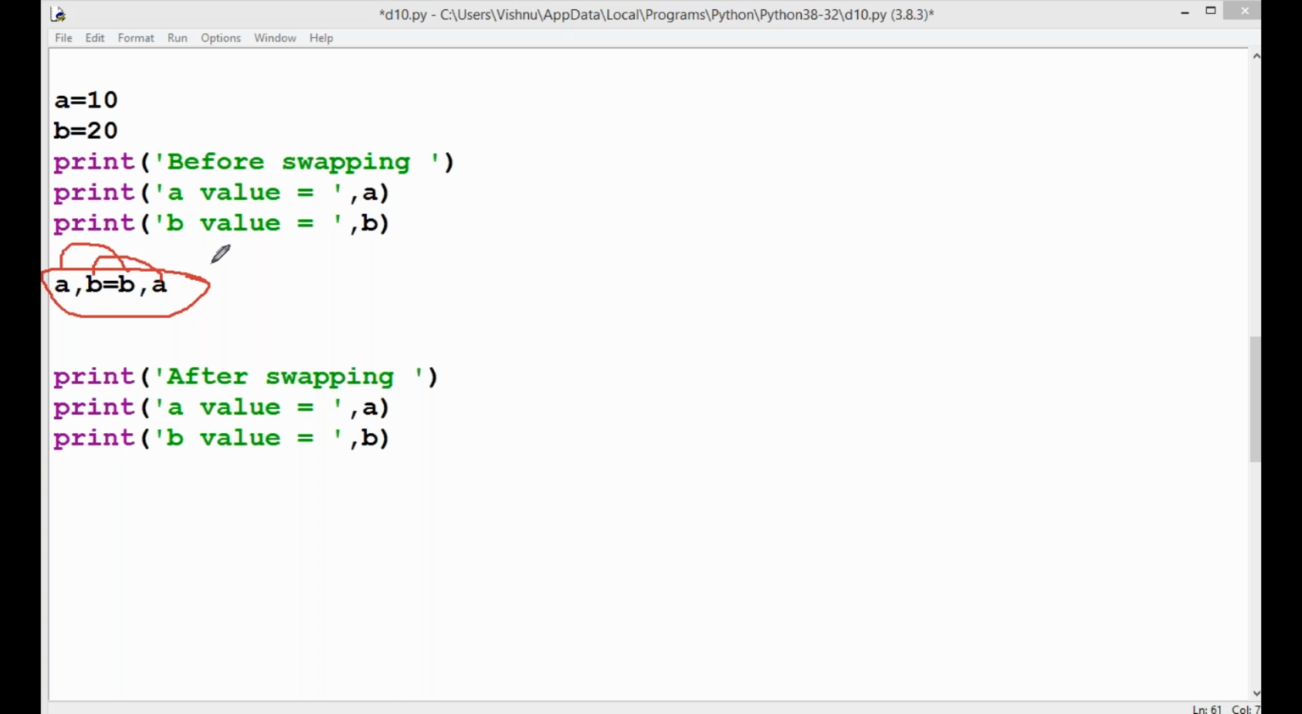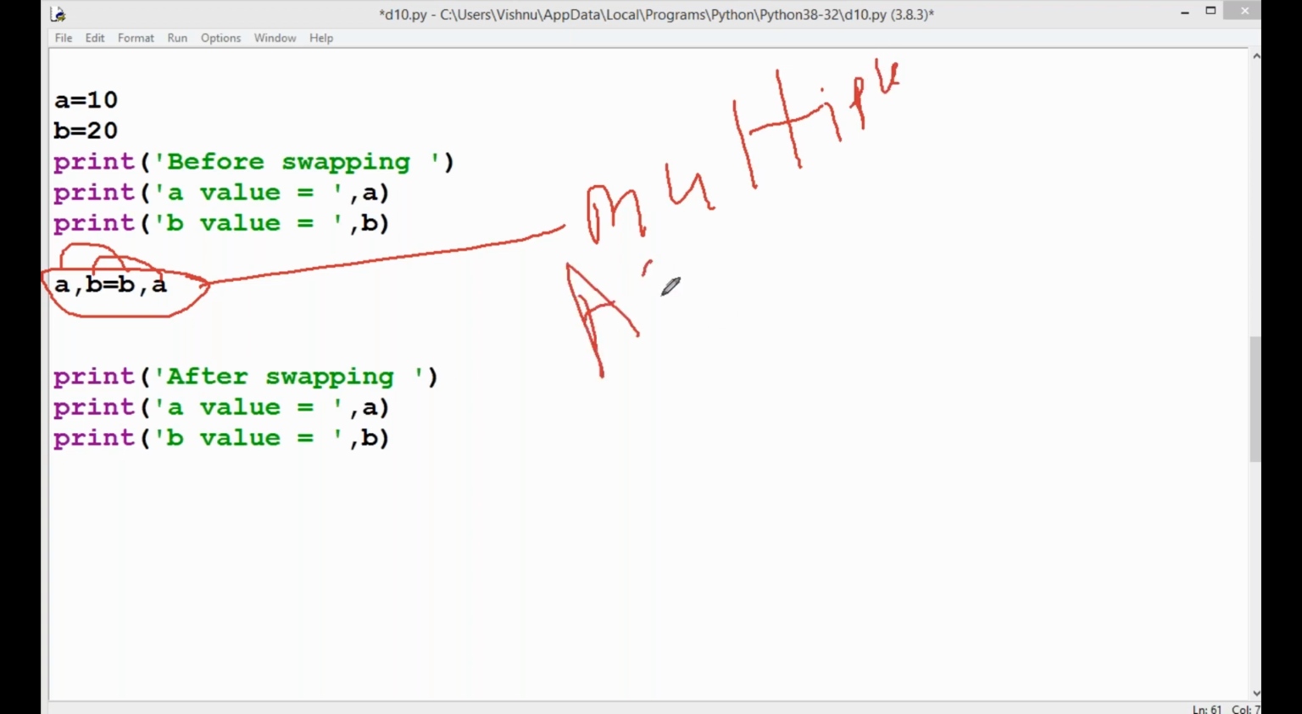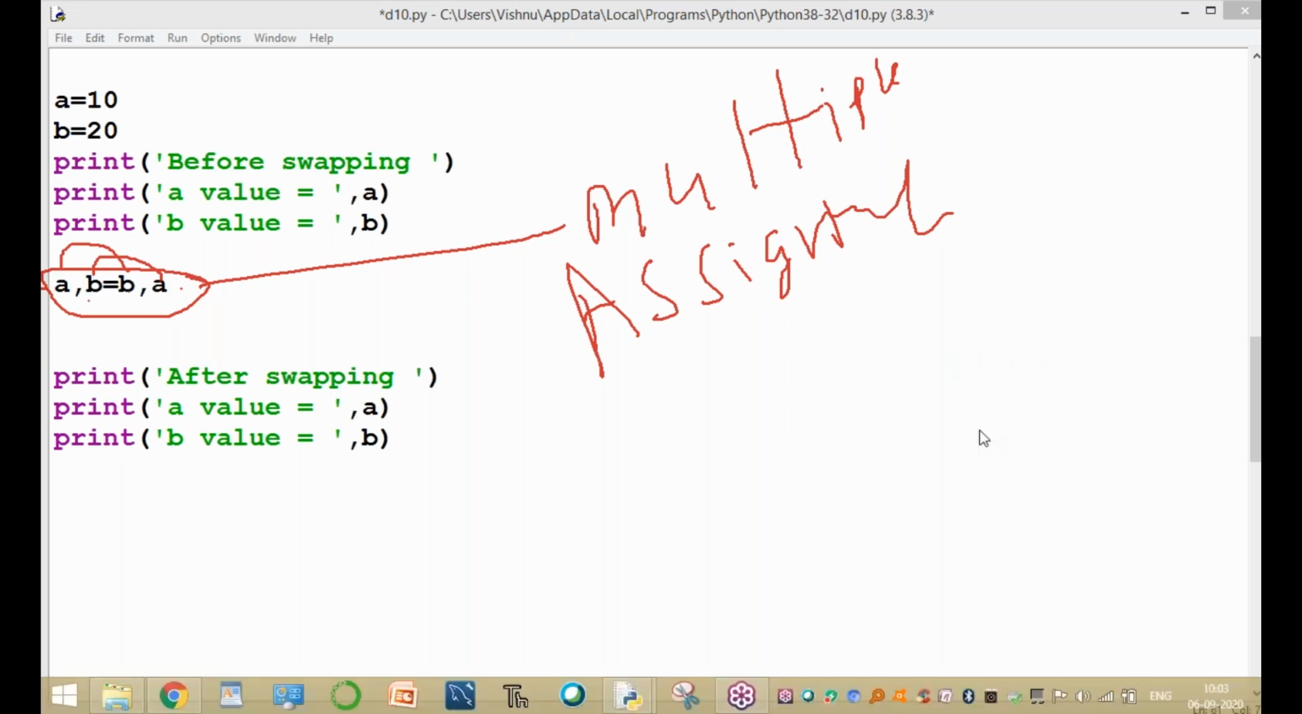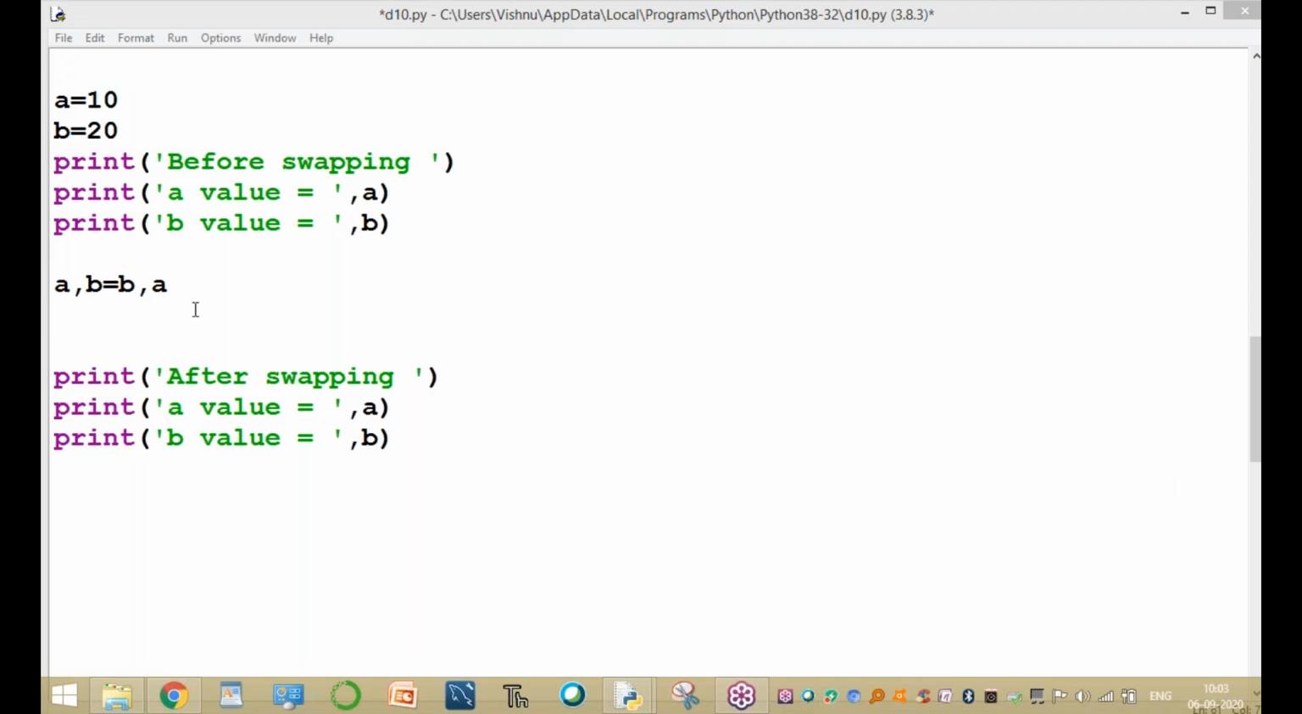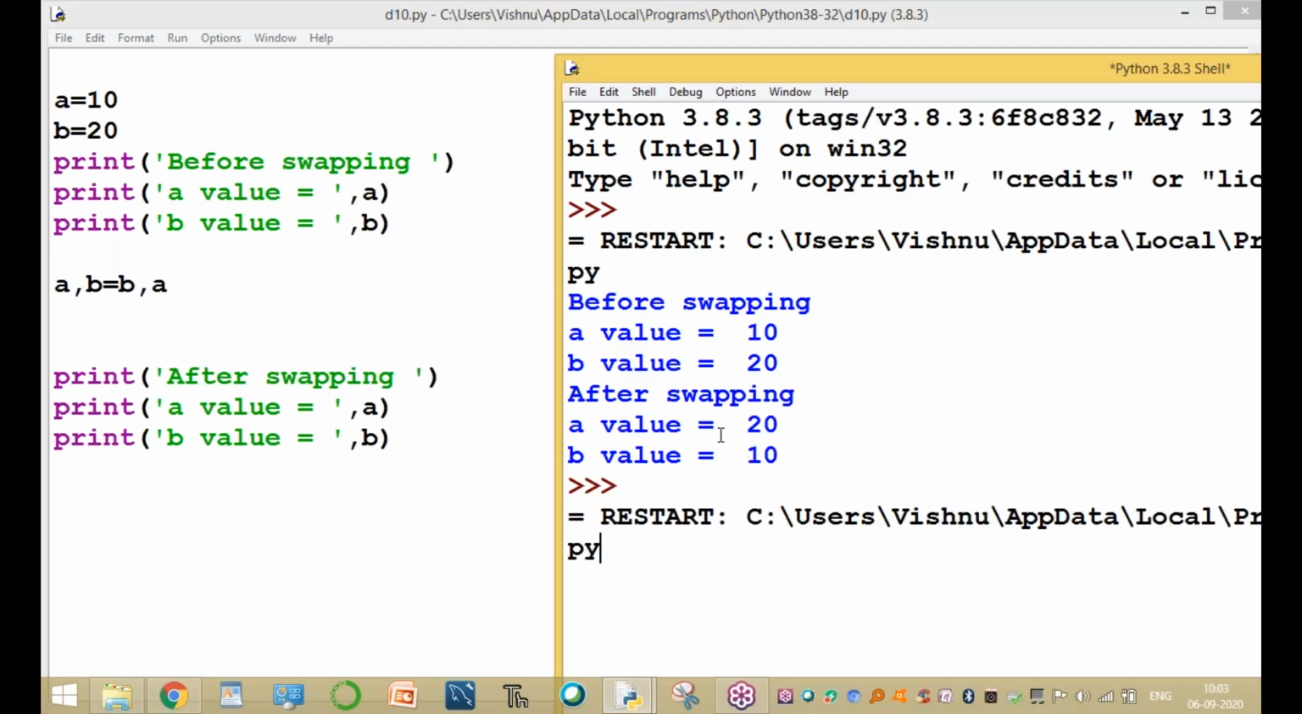This statement is called multiple assignment. We assign multiple values to multiple variables at the same time. In an ordinary programming language, in method 1, we write the logic in 3 lines. But in method 2, we write the logic in only one line.